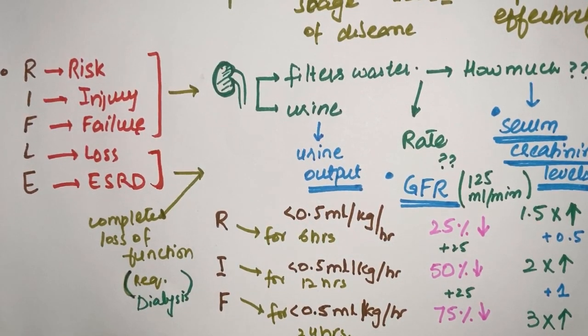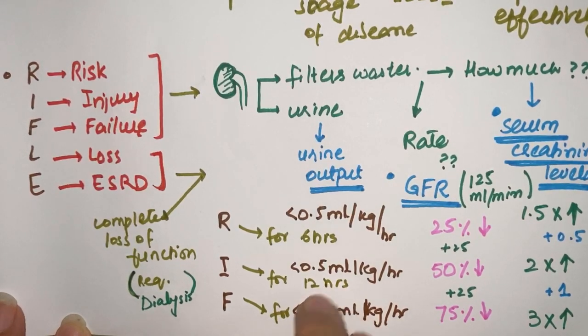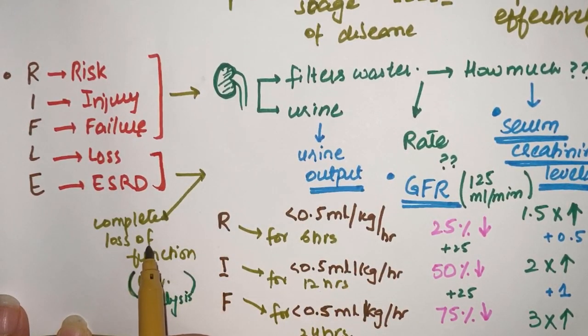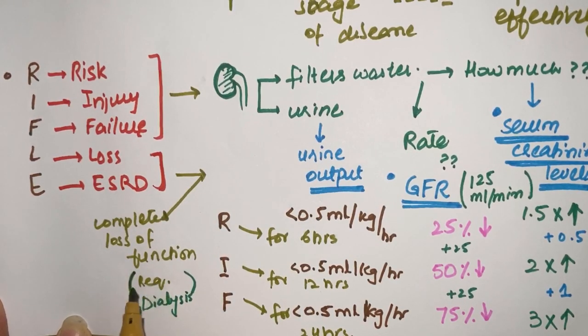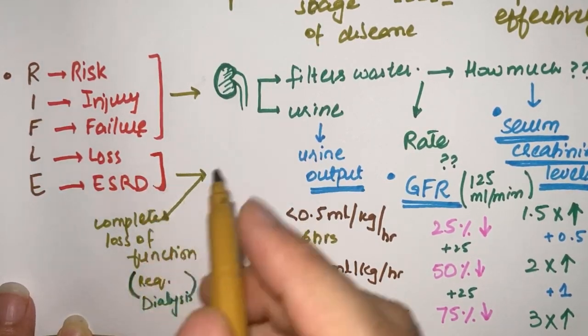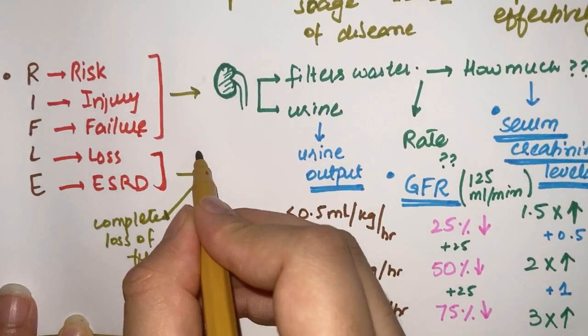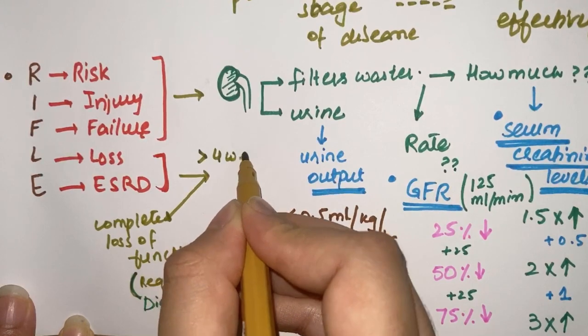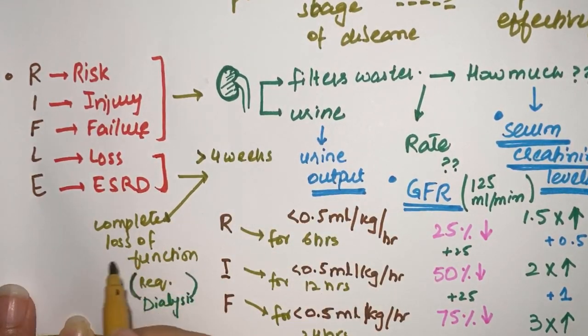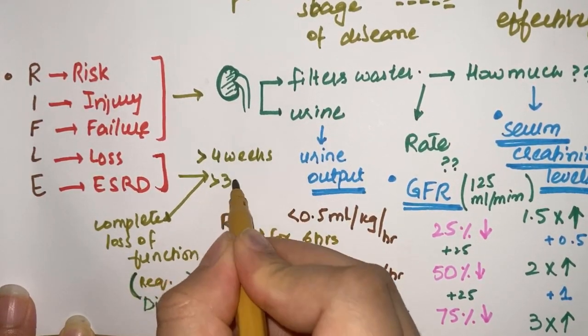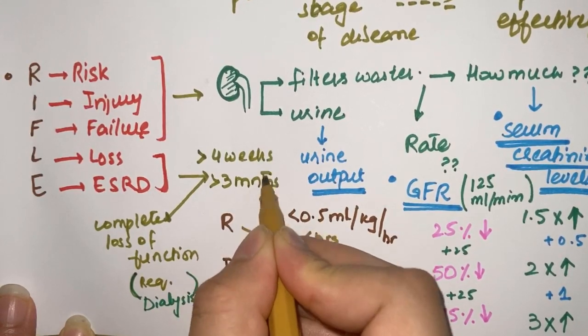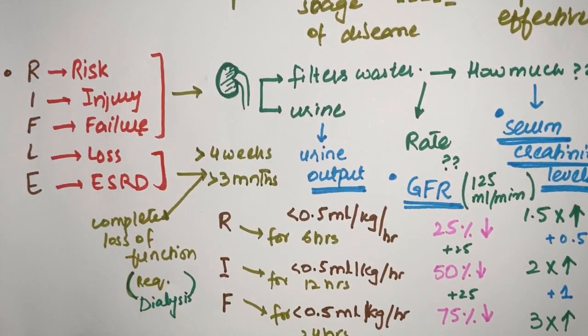To differentiate both of them, it's basically the time frame, how much time has passed since the complete loss of function of the kidney occurred. In loss, if the complete loss of function of the kidney occurs for greater than 4 weeks, it is loss, and if it occurs for greater than 3 months, then it is end stage renal disease.